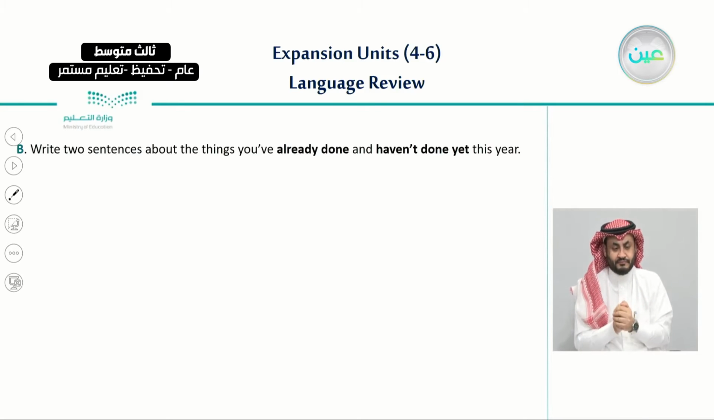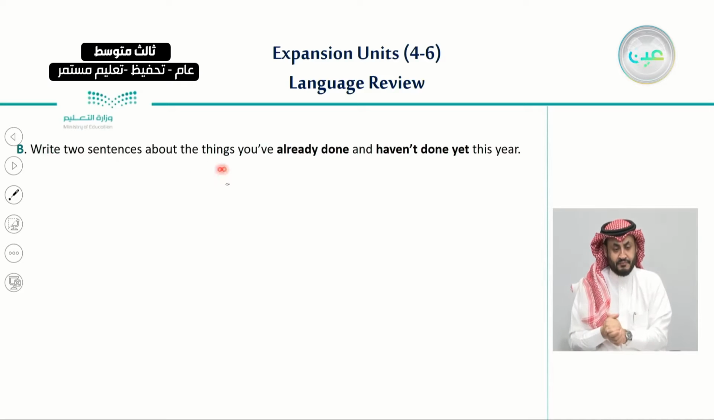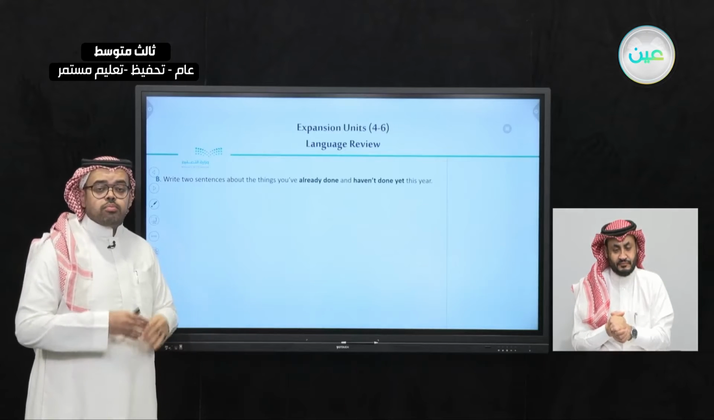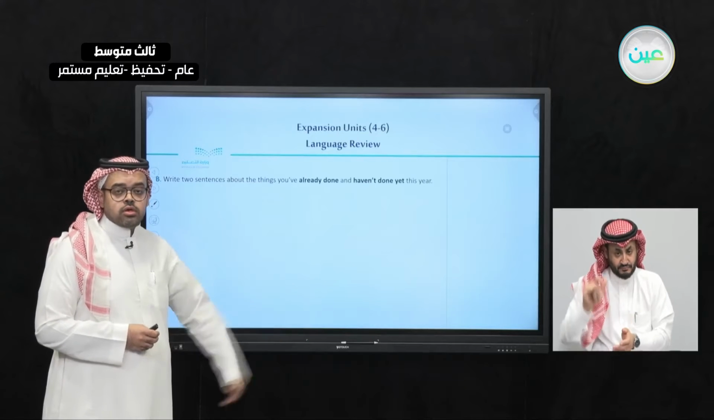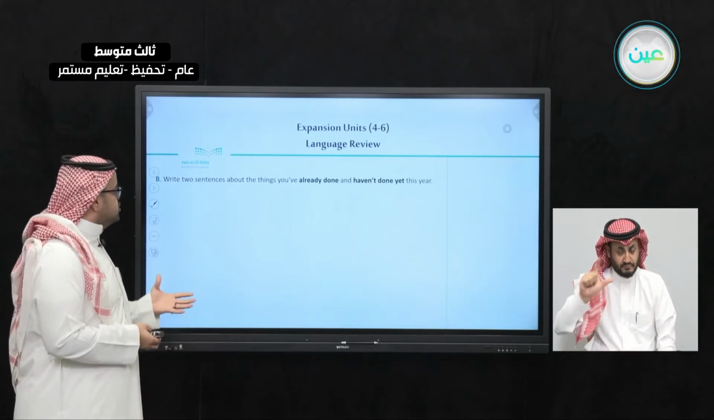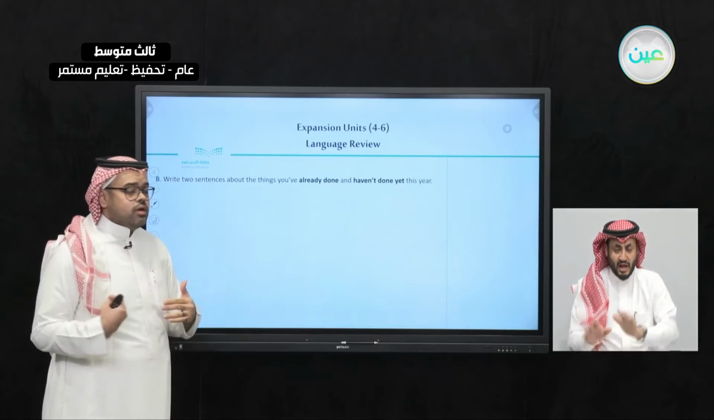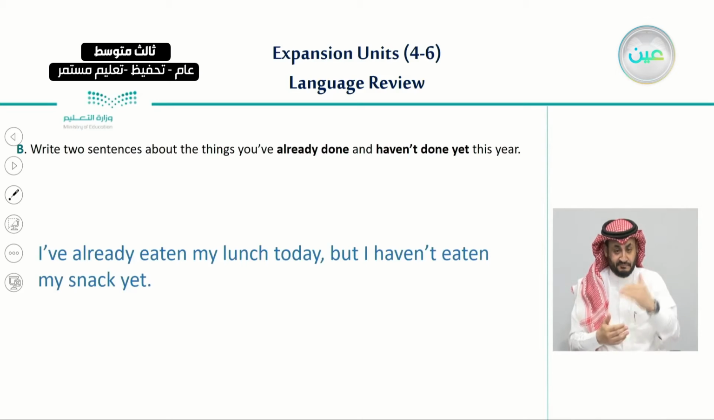In the second exercise, I would like you to write 2 sentences about the things that you have already done and haven't done yet this year. So in this question, we're going to practice the present perfect using already and using yet. So just tell me and write down only 2 sentences. 2 about the things that you have already done and 2 about things that you haven't done this year. So this is only a short or a quick example.